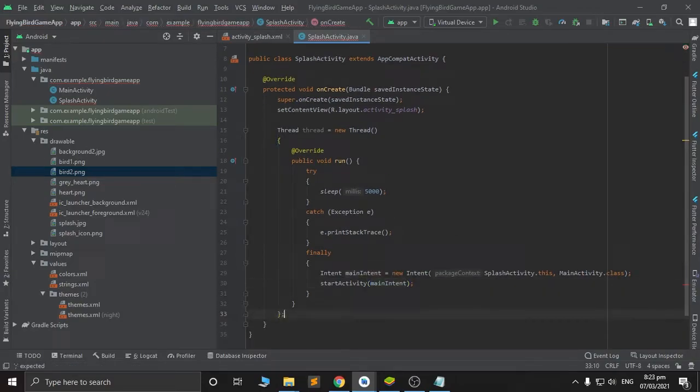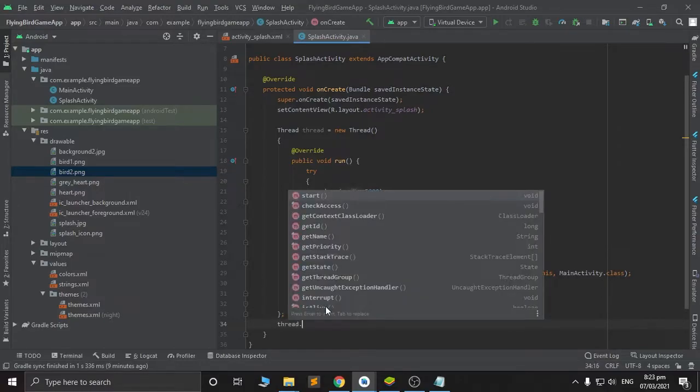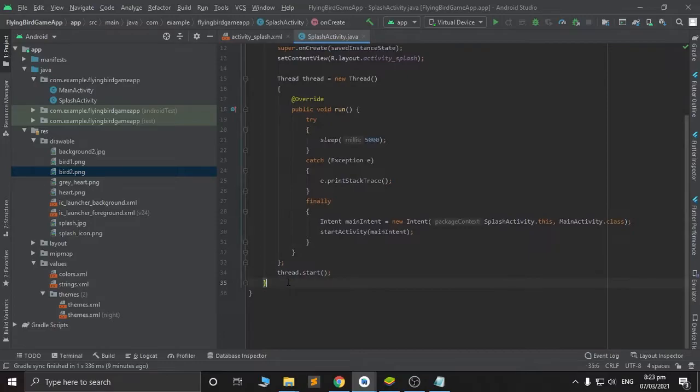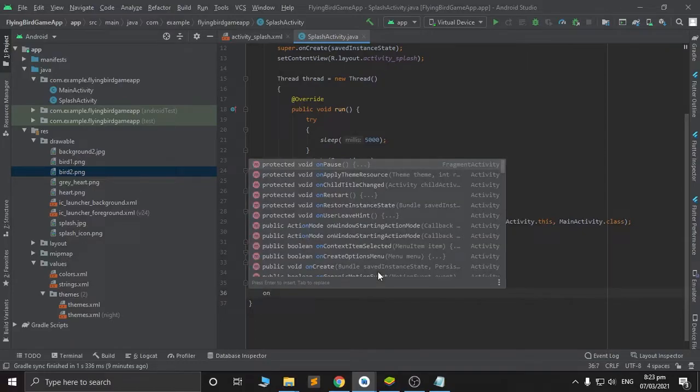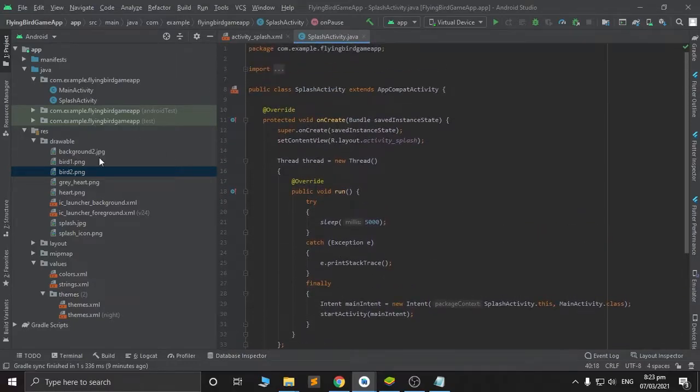So we have an error here because we forgot the semicolon. And then after that, for our 5 seconds to work, don't forget to start the thread. And then to close our activity, we need to post the activity for the 5 seconds of sleep, we need this fragment activity. In this fragment activity, we just type finish. Then, here you go. Your splash activity is already set up.